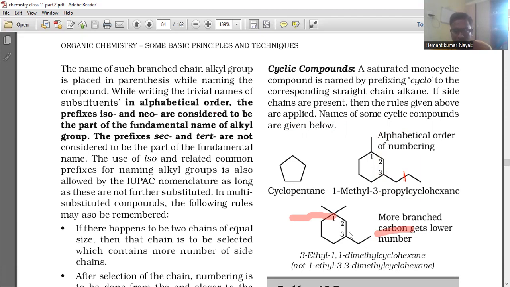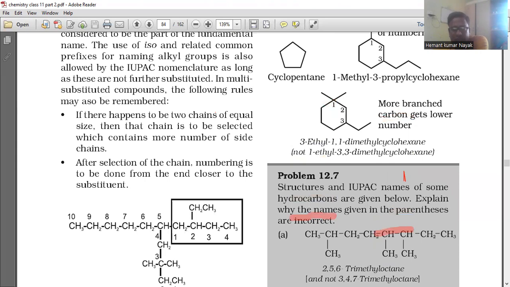1, 2, 3. 3-ethyl 1,1-dimethyl cyclohexane, not 1-ethyl 3,3-dimethyl. The more branched carbon gets the lower number. 3-ethyl 1,1-dimethyl cyclohexane. The structure and IUPAC names of some hydrocarbons are given below. Explain why the names given in the parentheses are incorrect.